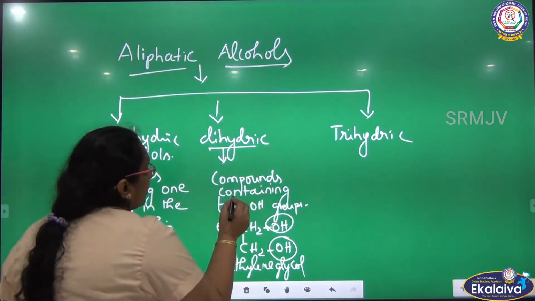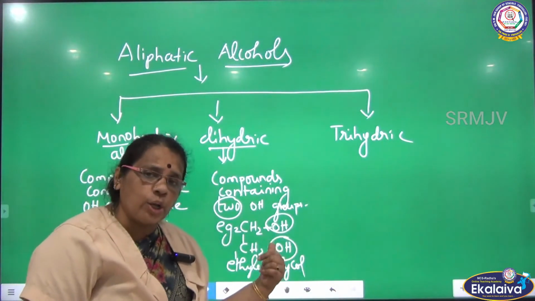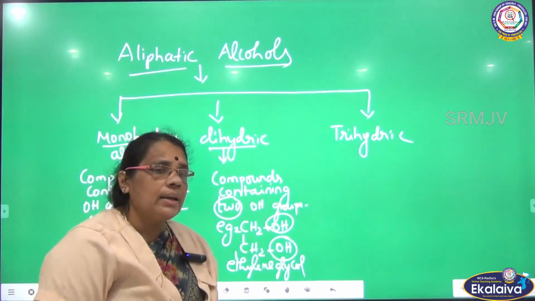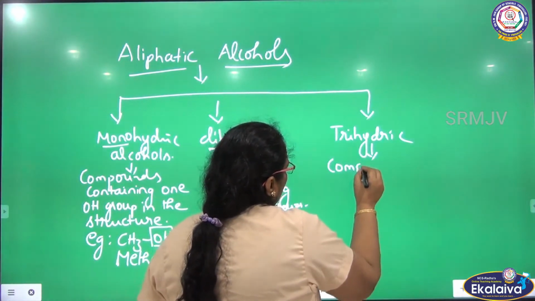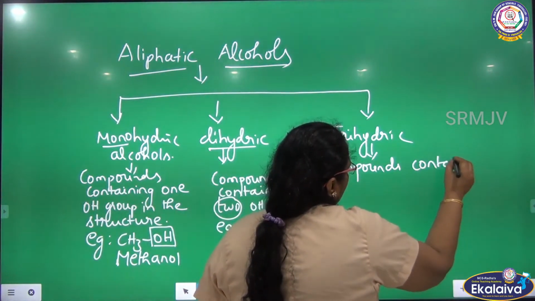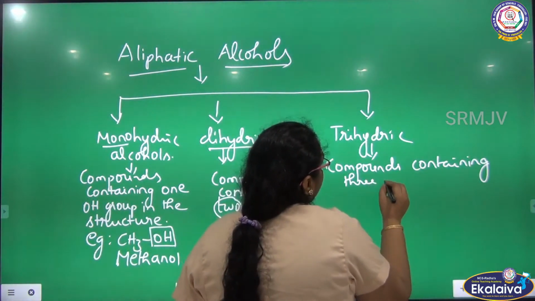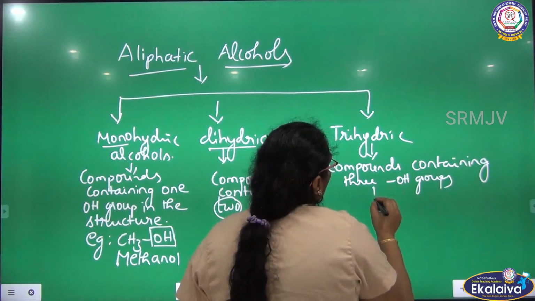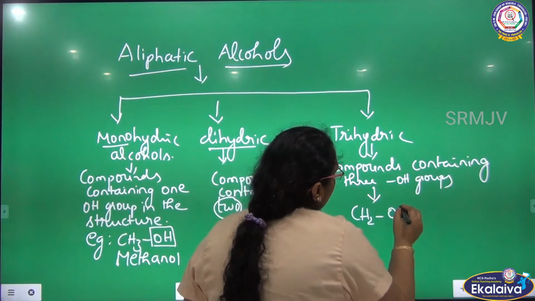So dihydric means there will be two OH groups attached to the group. Here CH2OH, single bond CH2OH, is nothing but ethylene glycol. What is trihydric alcohol? Compounds containing three OH groups we can call trihydric alcohol. The very familiar example is glycerol, and I am going to write its structure: CH2OH,